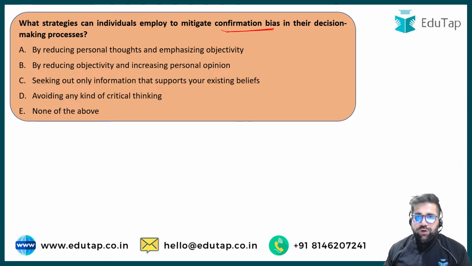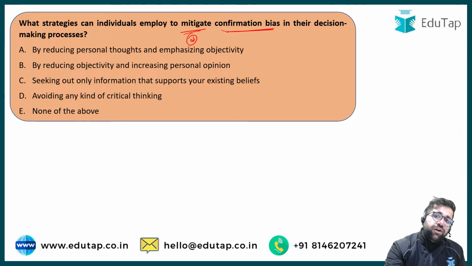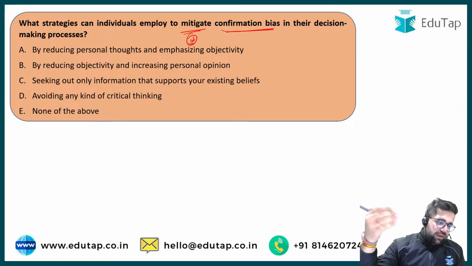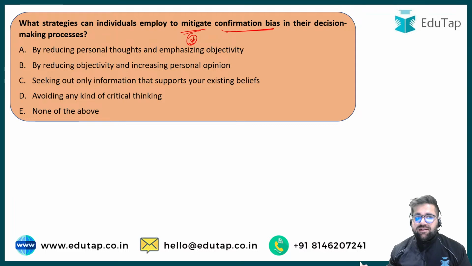Confirmation bias, I have told you, basically means that you are making decisions based on your beliefs and values, and you are not listening to the other person. So to mitigate means what? To reduce. So if you have to reduce confirmation bias, which particular measure will help you?